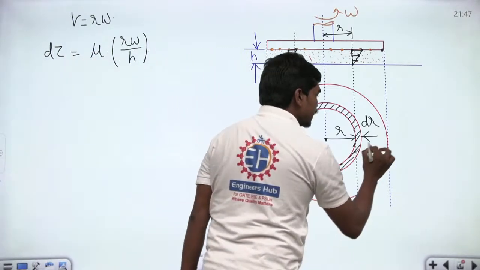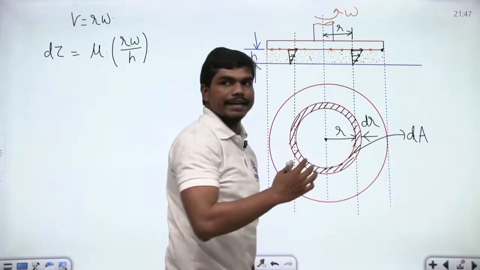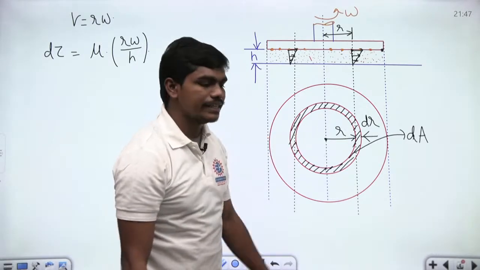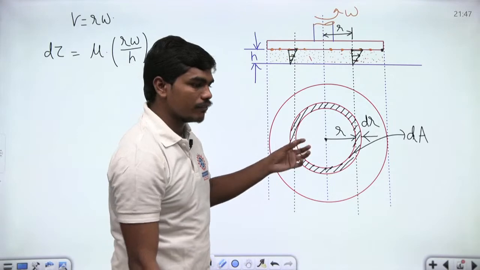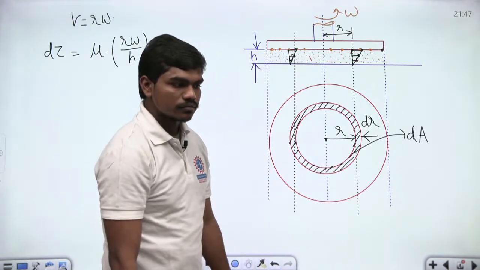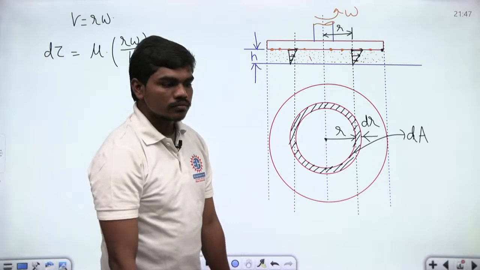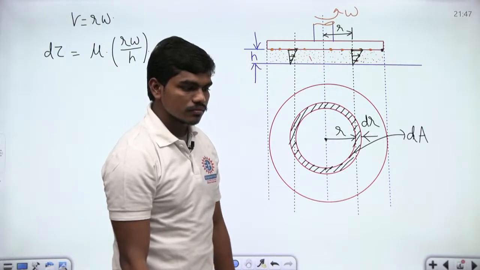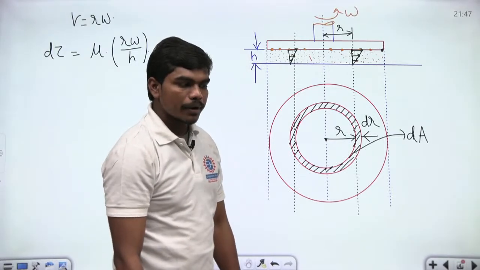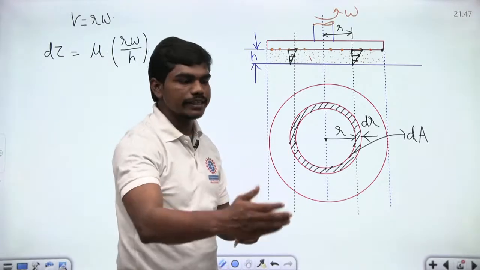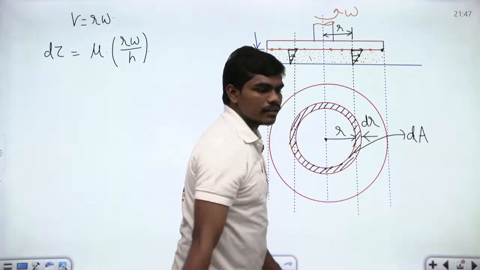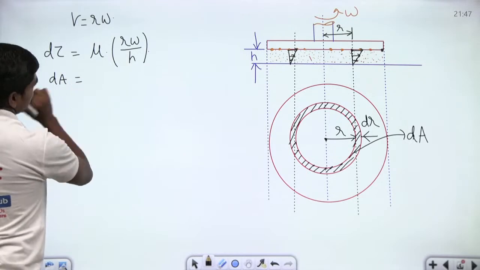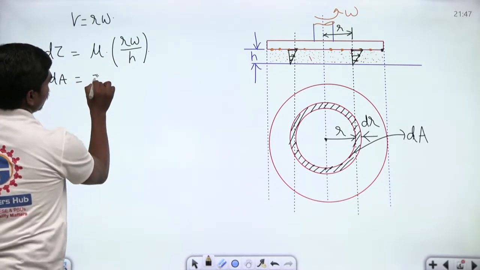So this is the small shear stress that's acting on this elemental area. Now, if I denote this shaded area with dA, can you tell me what is the value of this dA? Can you tell me the value of this small elemental area dA? Anyone? This is the elemental area that is at a radius r and of thickness dr. So that small area dA is nothing but 2 pi r into dr.